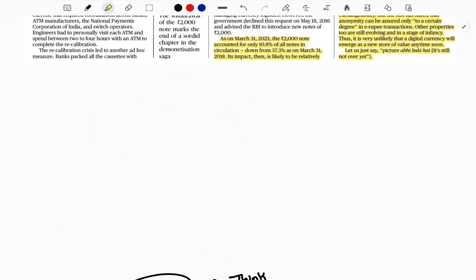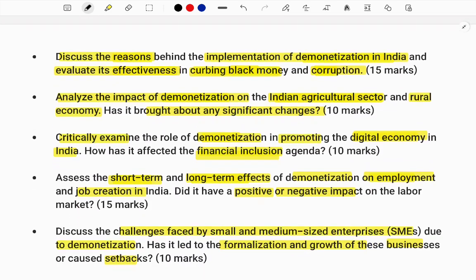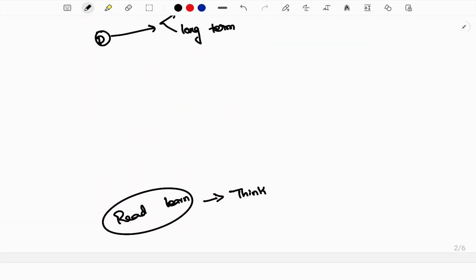Now, one thing you need to understand: you read demonetization from different perspectives, but your mind should think in two perspectives: short term implications and long term implications. You need to understand how it works in the short term and how it works in the long term. If your mind is aligned in this thought process, you can answer any question. Very simple hint for all the 5 questions.